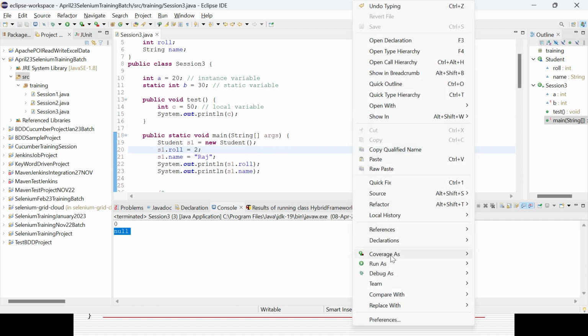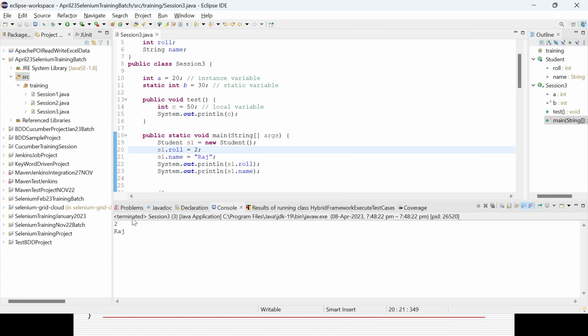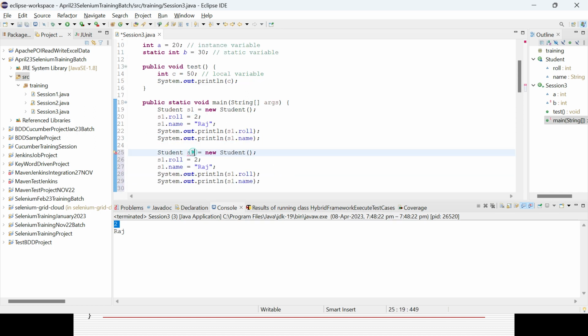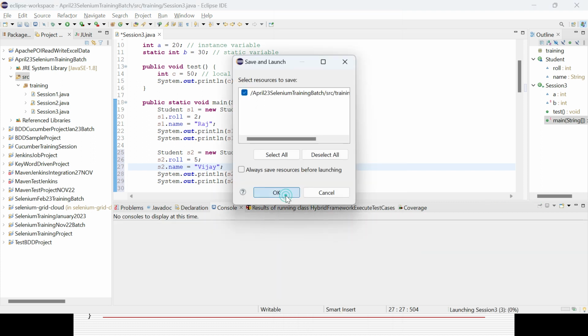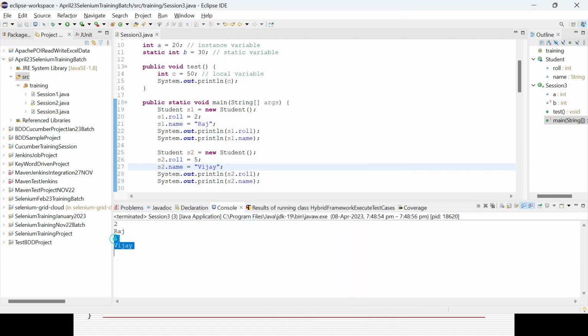So in case you are not defining any value, it will give you the default value of the data type. You could see now it is coming. So what is the importance of the object? You can create multiple objects or instances for that particular class. Suppose in case you are having 20 students, you can create 20 objects. Similarly, you can define the value right here. Suppose roll number 5 and name is Vijay, and you can call it out. You could see here it is coming as 5 and Vijay.